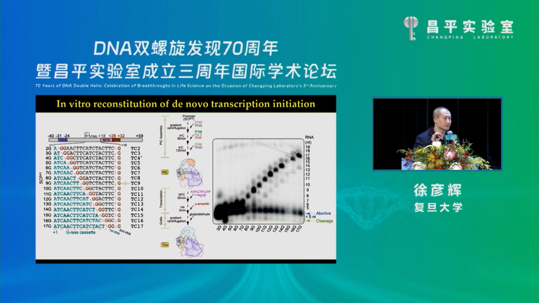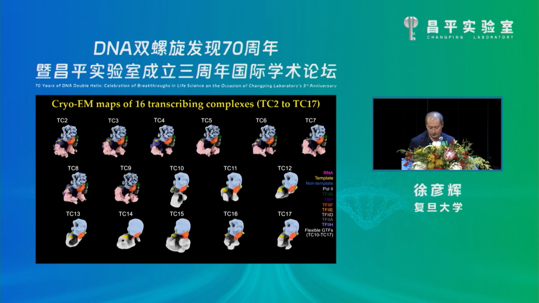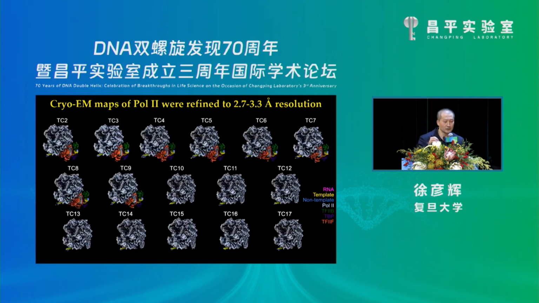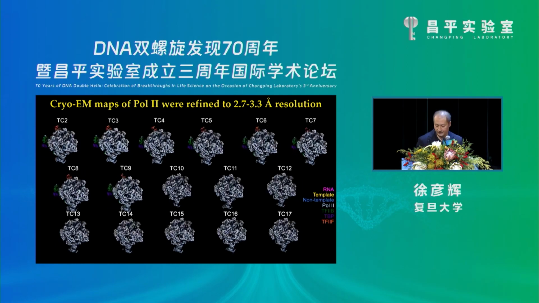The in vitro transcription assay confirmed the generation of nascent RNA with expected length. So we call this complex a transcribing complex, with a number corresponding to the length of the nascent RNA. These complexes were subjected to cryo-EM structural analysis respectively. This is the cryo-EM map of the overall structure, and the PAL2 with the closely associated GTFs were refined to about 3 angstrom resolution for model building and structural analysis.